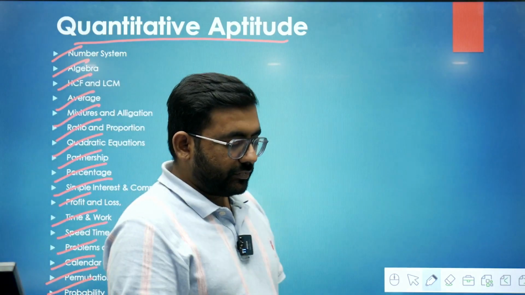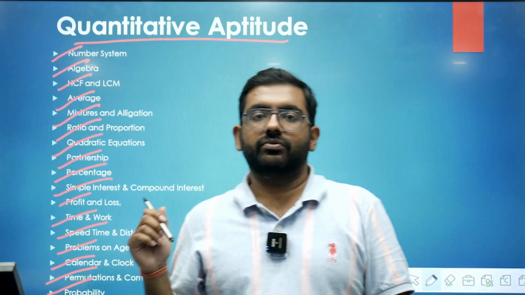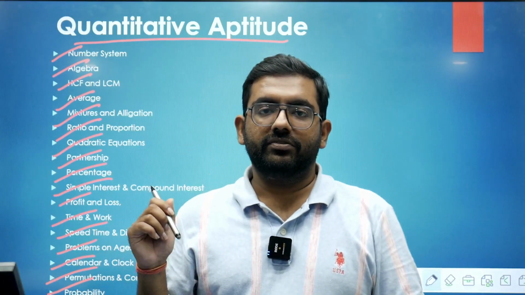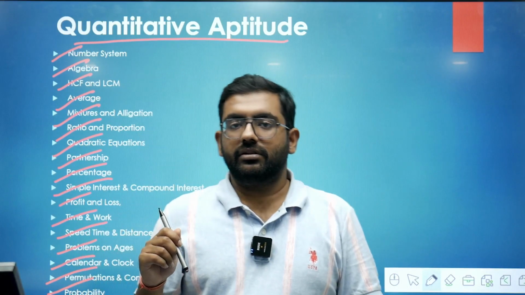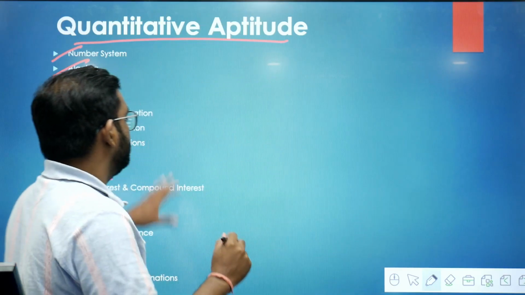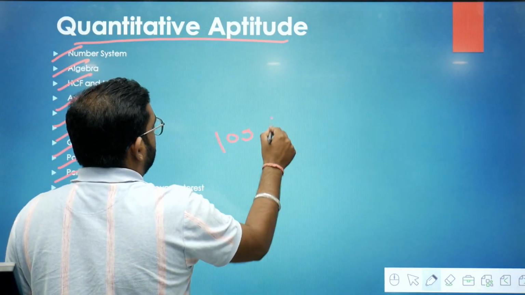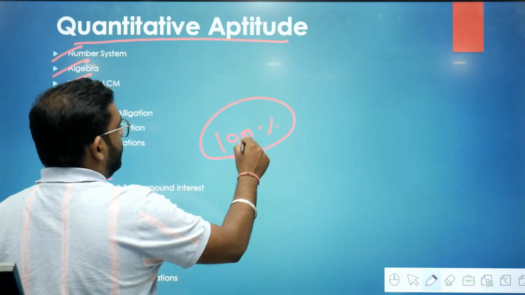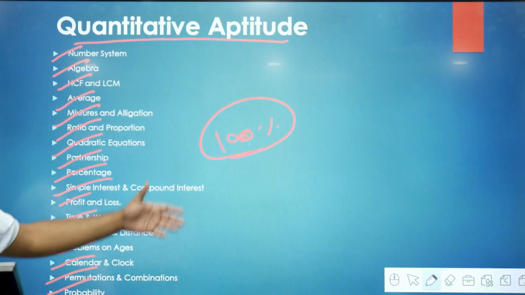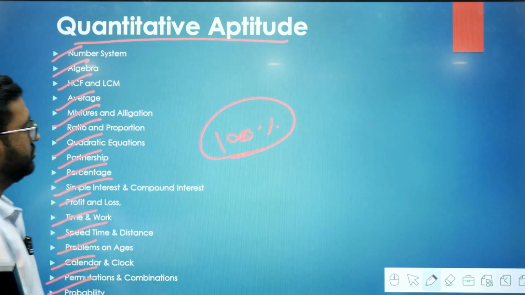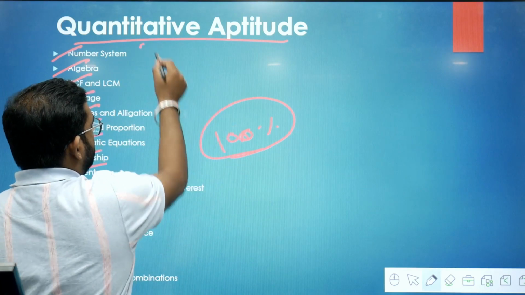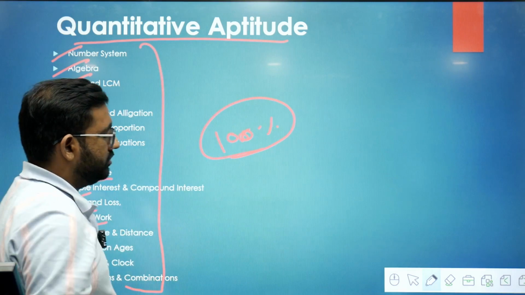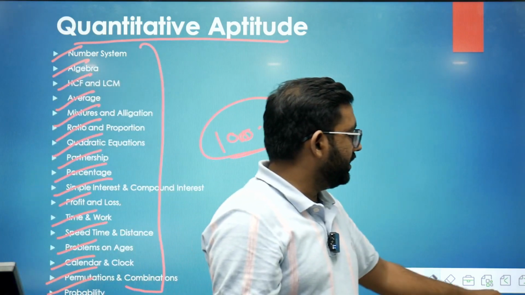So you prepare this for CSAT also if you are a UPSC aspirant. I will say you should do this, and you should try to score 100% marks in this topic, and it is very much achievable also. So this is the advice from my side, that you should score 100% marks in this subtopic. So this is regarding the syllabus for quantitative aptitude.